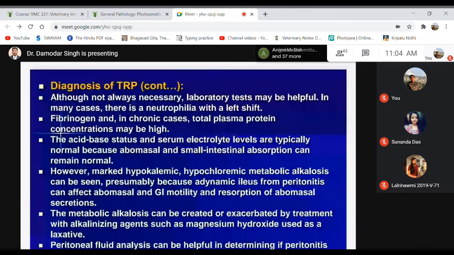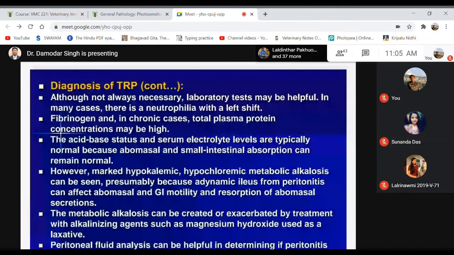Then acid-base status and serum electrolyte levels are also typically normal, because abomasal and small intestinal absorption can remain normal. However, there may be a marked increase or decrease in calcium and potassium levels, hypokalemia, and hypochloremic metabolic alkalosis.